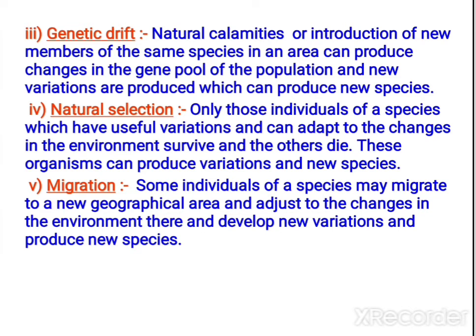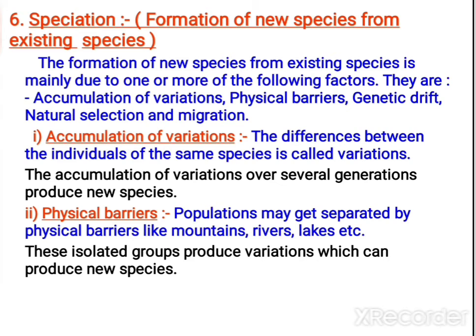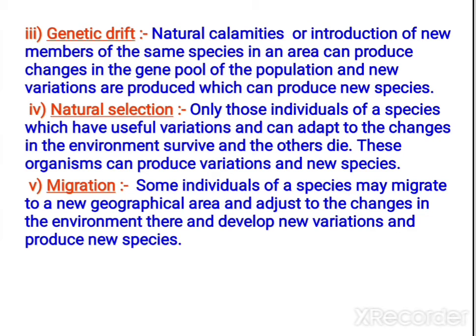Some individuals may migrate to a new geographical area, and accordingly they adjust to the changes, because the new environment will be different. Accordingly they may modify, and they may get new features according to the environment, and they will produce new variations. And it may result in the production of new species. So like that, here we studied five points: accumulation of variation, physical barriers, genetic drift, natural selection, migration. Like that, there are different reasons for speciation, for the formation of new species.